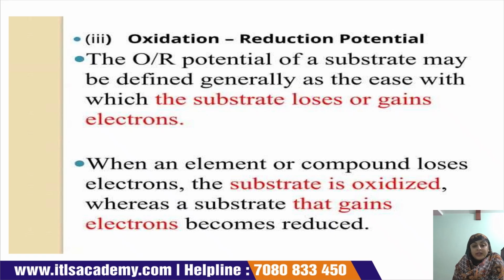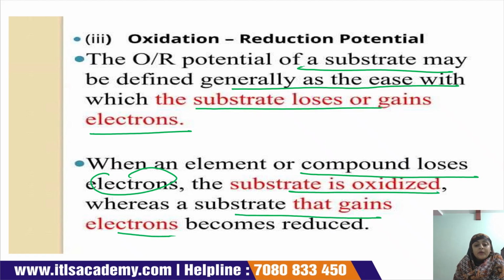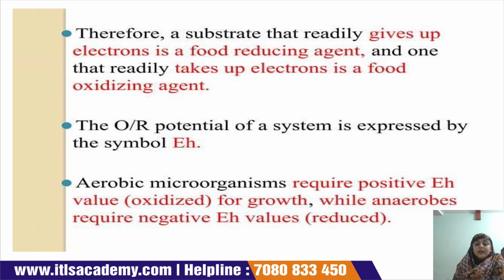Oxidation and reduction potential is another reason for the spoilage of food products. It may be defined generally as the ease with which a substrate loses or gains electrons. When an element or compound loses electrons, the substrate is oxidized, whereas a substrate that gains electrons is reduced.